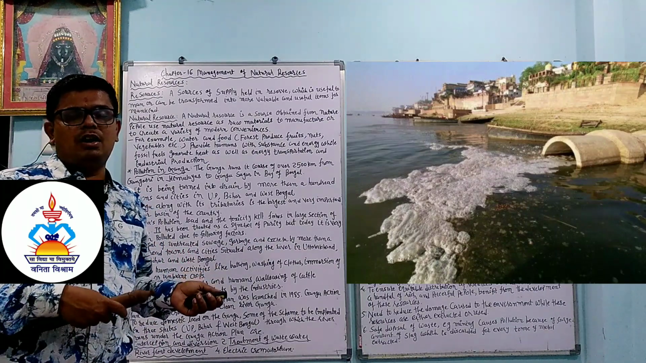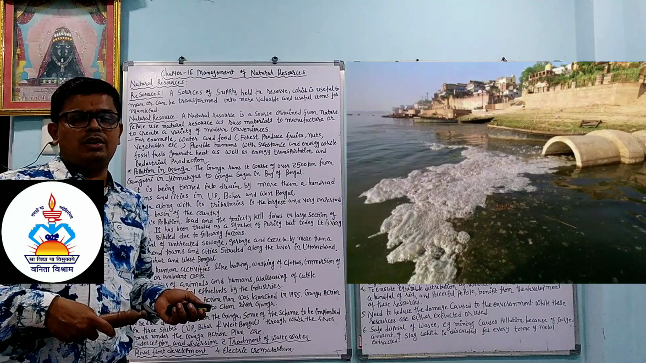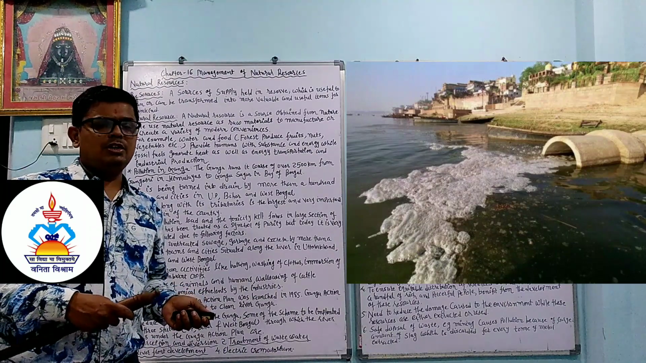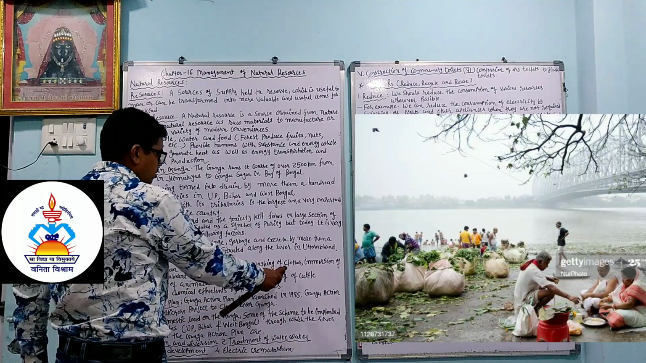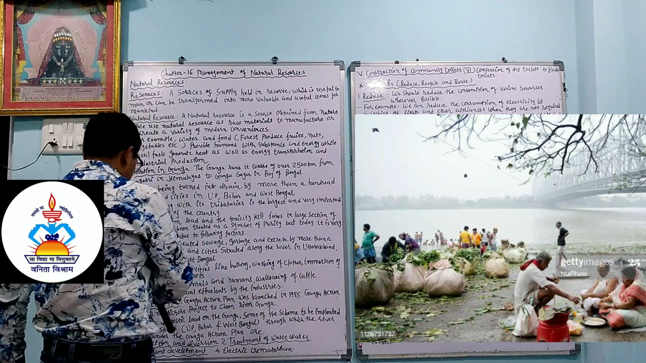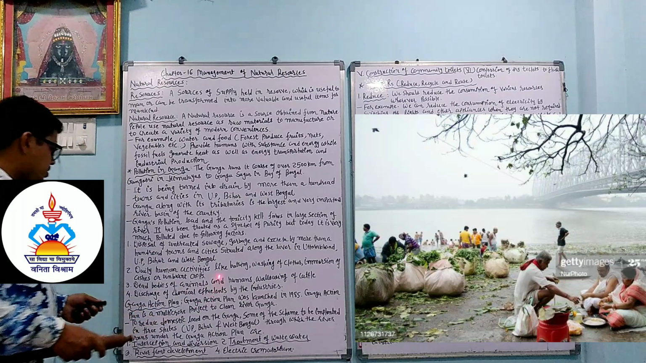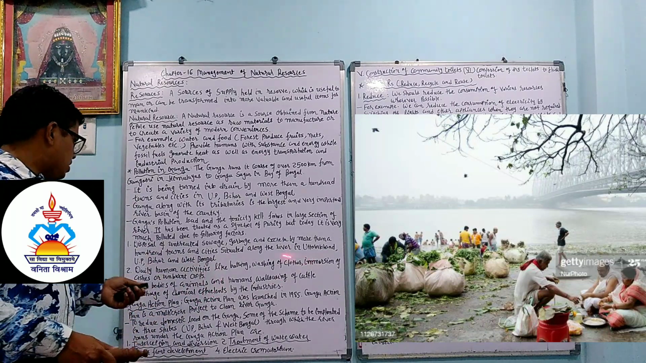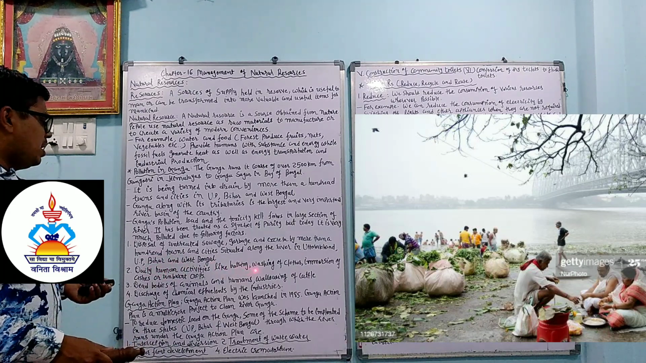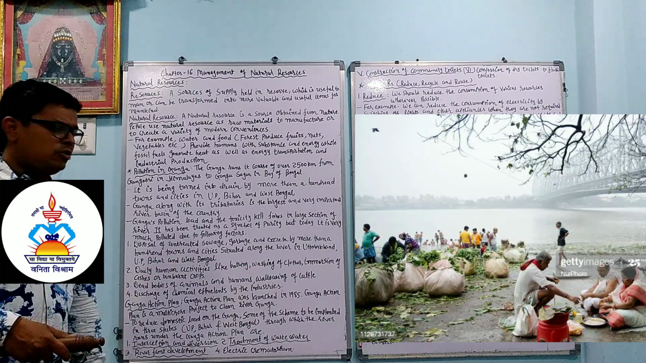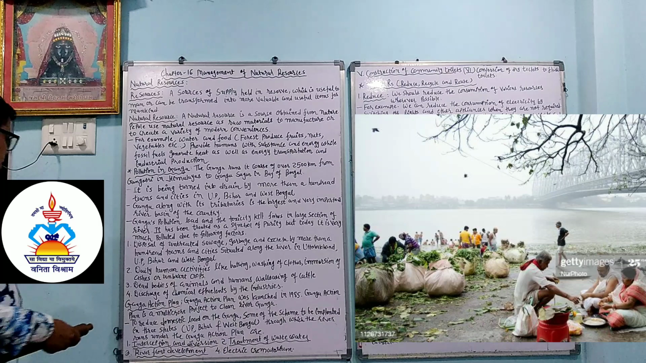Because of this, all the unwanted things are going into the water, and because of that the Ganga river is polluted. Daily human activities like bathing, washing clothes, immersion of the ashes or unburned corpses, all cause pollution in the river Ganga.